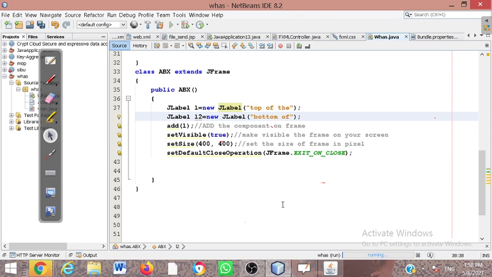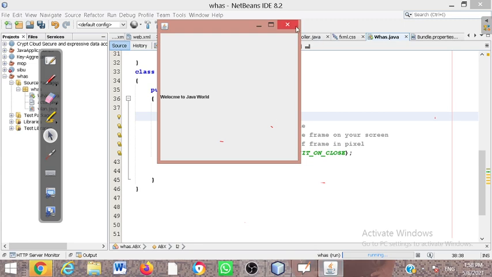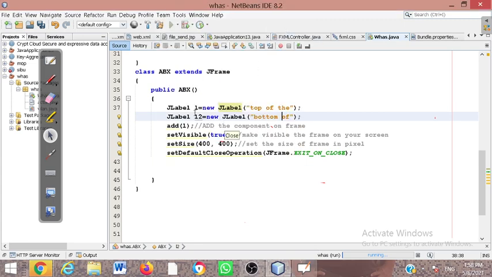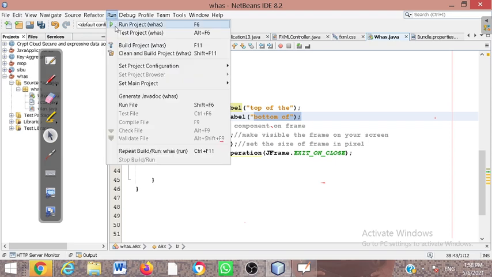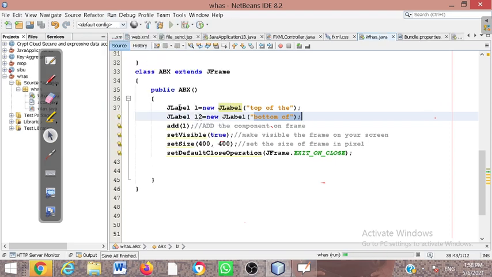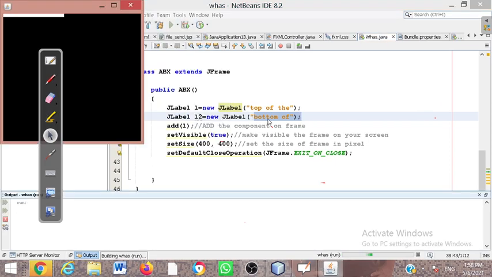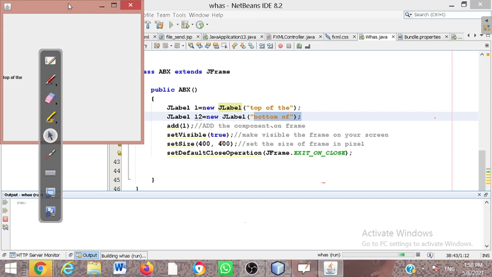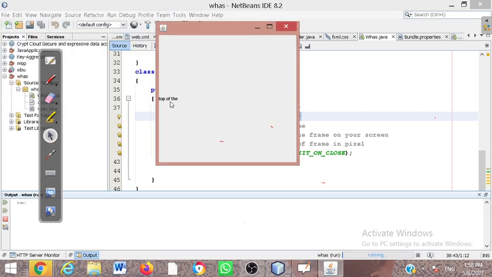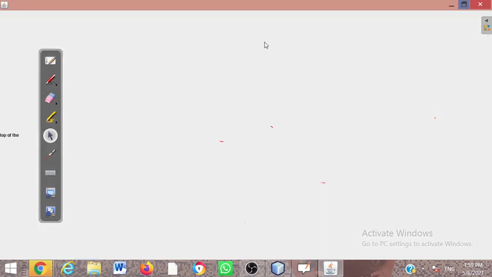So now I am going to create this code, and we are going to create a label, because I created two labels. So we have to see two messages, one is top of, one is bottom of. But what is happening here, see here, we can see only this label, and the remaining will be hidden. This is the card layout form. You have to just see this. The top of message is coming only, right, the label, but bottom of is not coming, right.